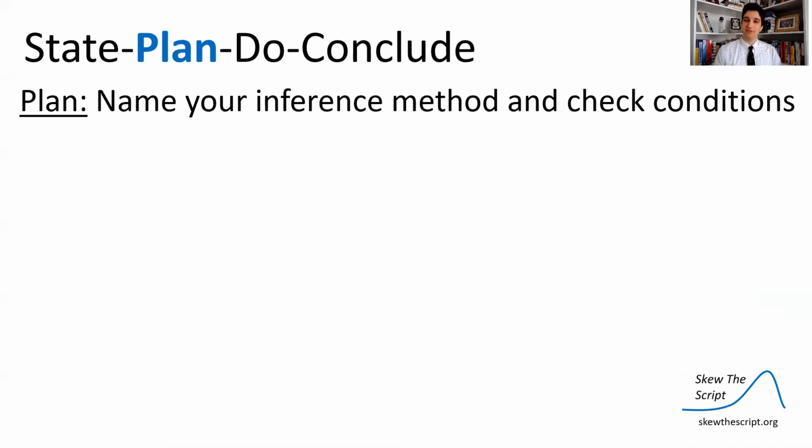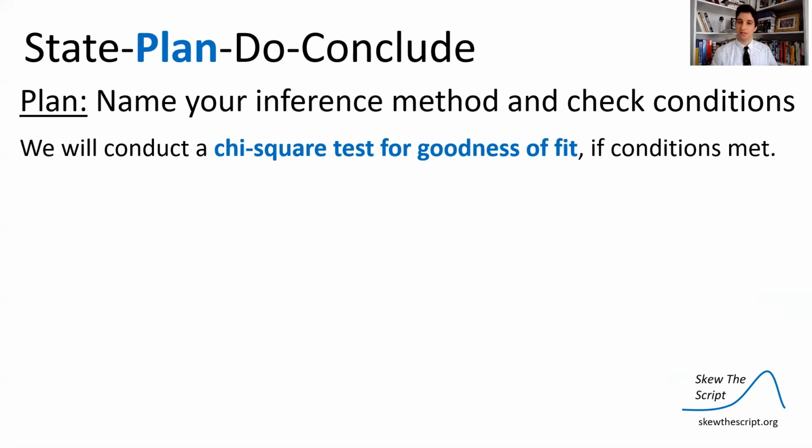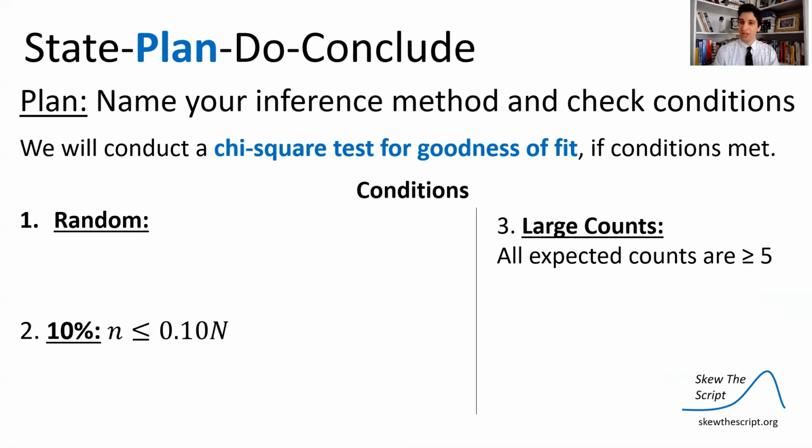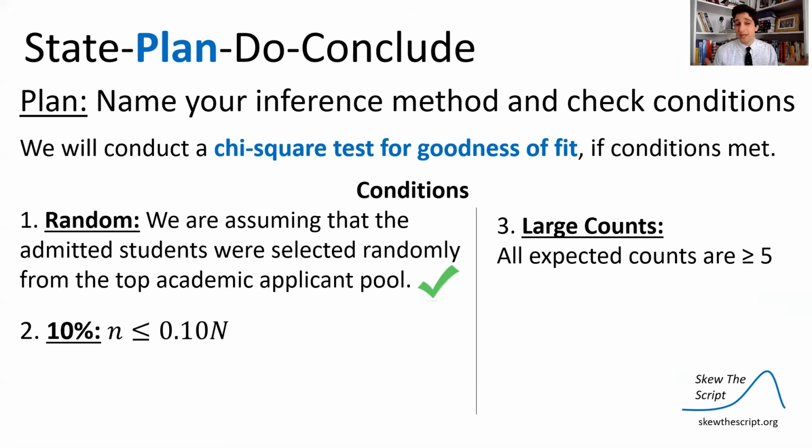Plan: we're going to name the inference method and check conditions. We're going to conduct a chi-squared test for goodness of fit. Here are the conditions. These conditions are a little bit new. Some are similar to before. Random. We're assuming that the admitted students were randomly sampled from the pool of top academic applicants. So we're going to assume that random condition is met because that was what we're testing.